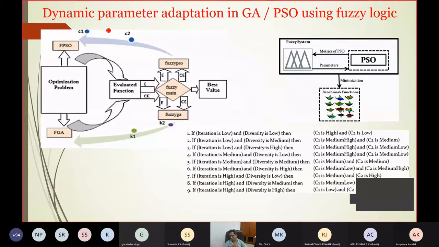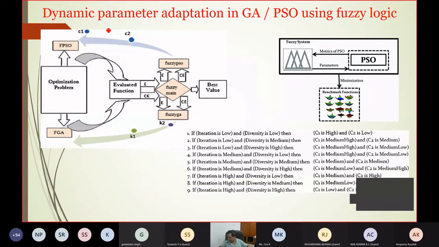Till now, what we have understood: we understood neural networks, a little bit about fuzzy, and much more about evolutionary algorithms, whether it is GA, PSO, etc. Remember what I have told you: the PSO algorithm or any algorithm is dependent on the tuning of its parameters. And I have also told you different methods of tuning these parameters.